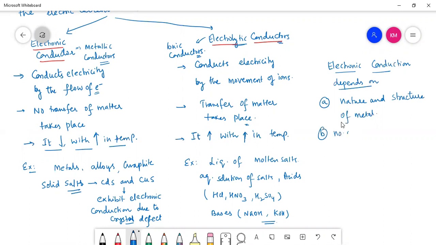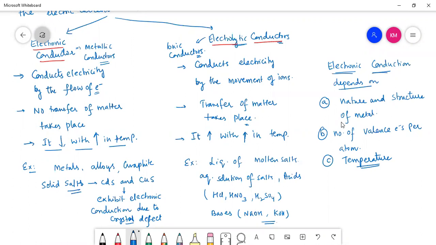Second one, the number of valence electrons per atom. If the number of valence electrons per atom increases, conduction also increases. And third factor, which we just discussed, is temperature. Temperature increases, conductance decreases, especially in case of electronic conduction.